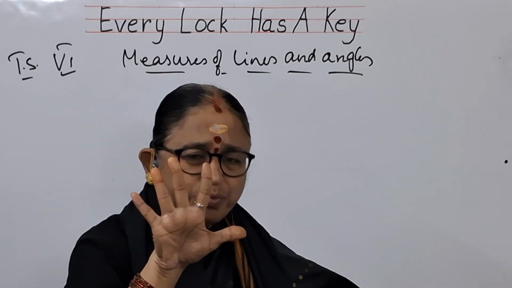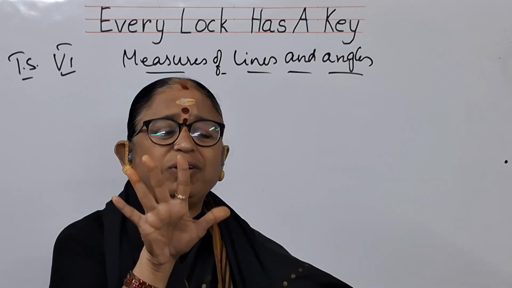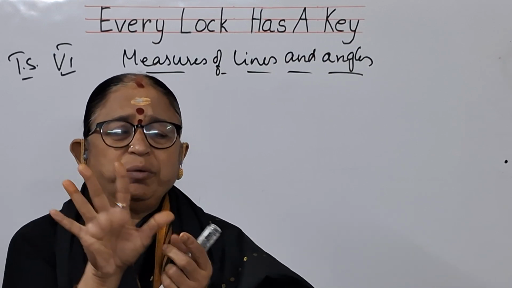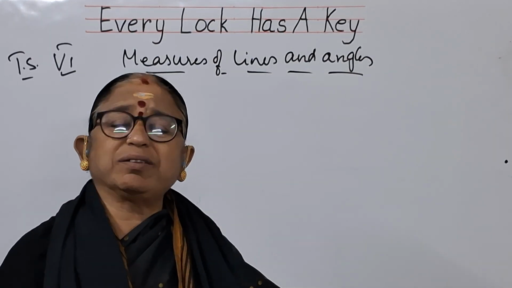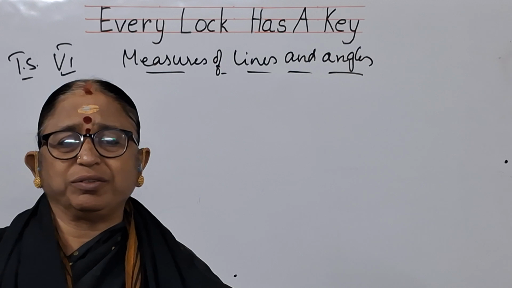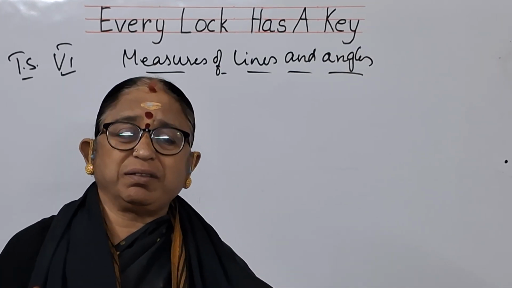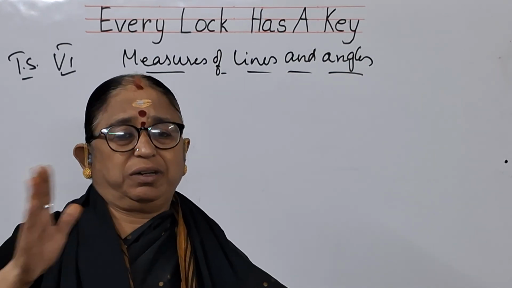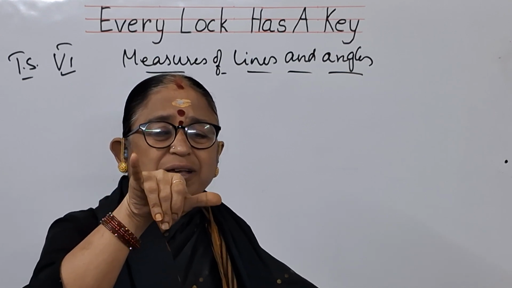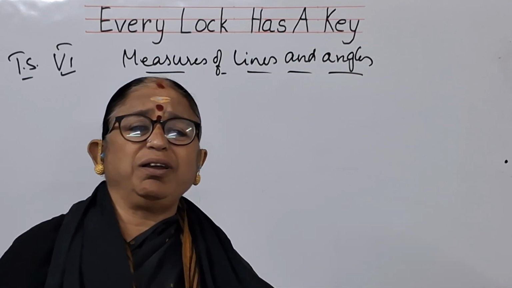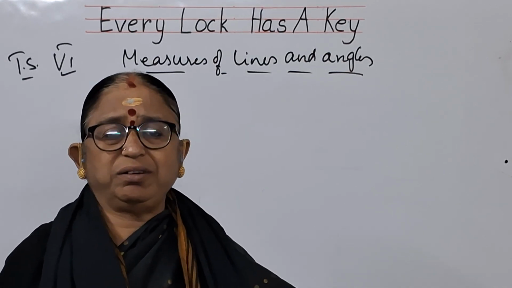It depends on how much my hand can spread. Your hand cannot spread this much. You are very small children. Your hand will spread up to this much only. And a person who has got a bigger hand than me, it may spread more than this. So this kind of measures are called arbitrary measures, which are not standard measures. Arbitrary measures keep on changing from individual to individual, measuring like this and measuring like this, measuring with 2 fingers. These are all very arbitrary measures which cannot be taken into consideration.